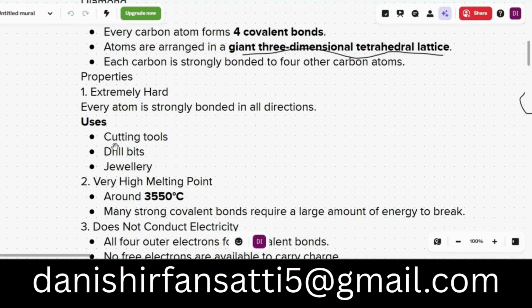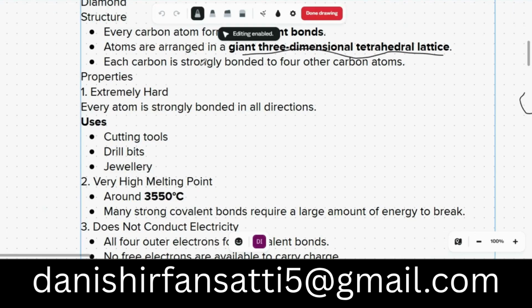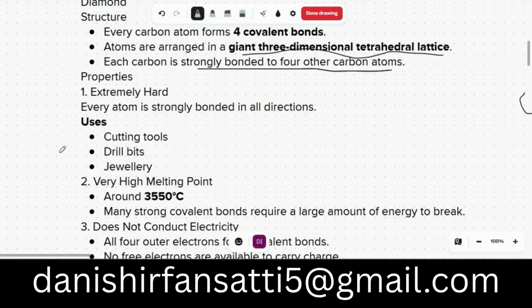So, due to these four bonds, strongly bonded with the other carbon atoms, their properties are very different from simple covalent molecules. They are extremely hard. Every atom is strongly bonded in all directions. We use diamond for cutting tools, drilling bits, and for jewelry. Why do we use it for cutting tools and drills? Because of its high melting point.